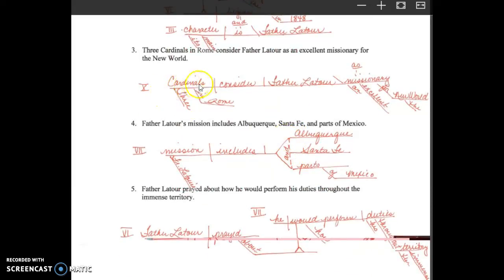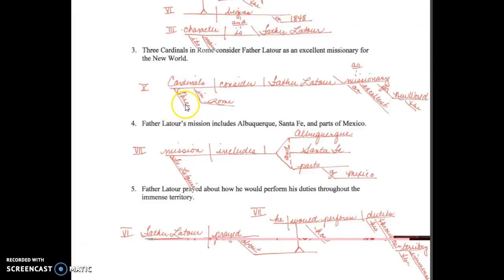Next, we have cardinals as a subject. 3 is a number, which is modifying that, so that goes below. These cardinals are in Rome. And so that goes below cardinals. Some of you put it under the verb consider, thinking it answers the question where, which is correct. However, they're not considering in Rome. The cardinals are actually located in Rome. So it goes below the subject. They're considering what? They're considering Father Latour. So that is a direct object receiving the action of that verb.